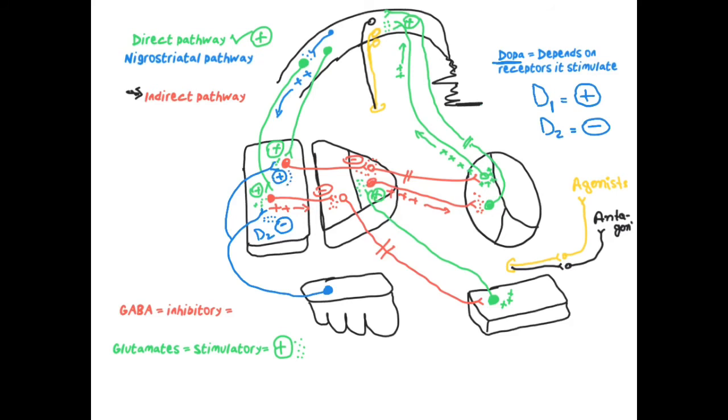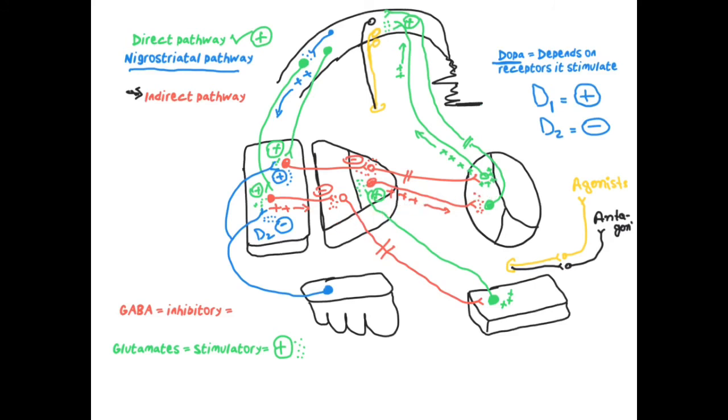Now, what is the function of the nigrostriatal pathway? What does it do? It helps the direct pathway to kick off, to initiate the movement, right? And in the indirect pathway, it helps you to stop that movement.